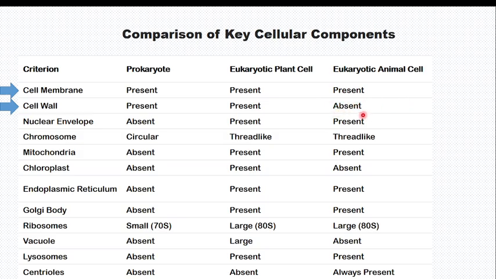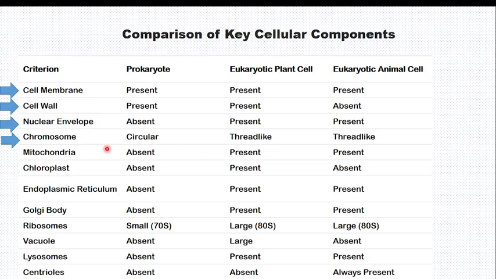The nuclear envelope is absent in the prokaryote, but other eukaryotic cells have a nuclear envelope. All of them have chromosomes, but with a difference: prokaryotes have circular, while the others have linear, which is thread-like.